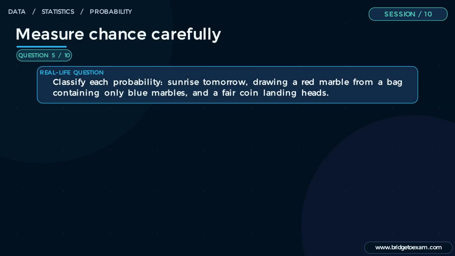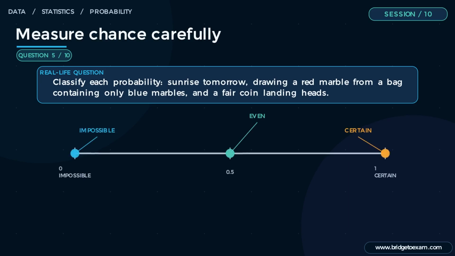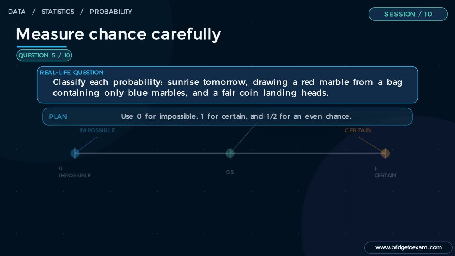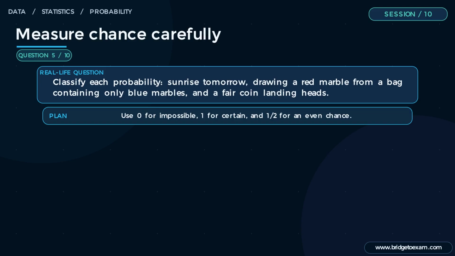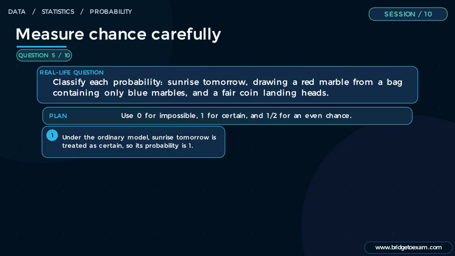Example 5. Classify each probability. Sunrise tomorrow, drawing a red marble from a bag containing only blue marbles, and a fair coin landing heads. The probability scale locates each chance between impossible and certain. Plan. Use 0 for impossible, 1 for certain, and 1/2 for an even chance. Step 1. Under the ordinary model, sunrise tomorrow is treated as certain, so its probability is 1.